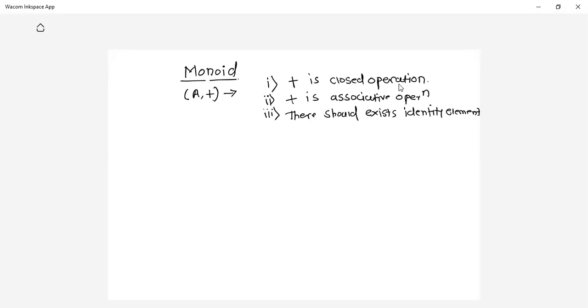So the very first condition is plus should be a closed operation. Second one, plus should be an associative operation, and there should exist an identity element in this algebraic system (A, +). So what is a closed operation, what is associative, and what is an identity element? For that, a video is available on the channel. You can go through it.